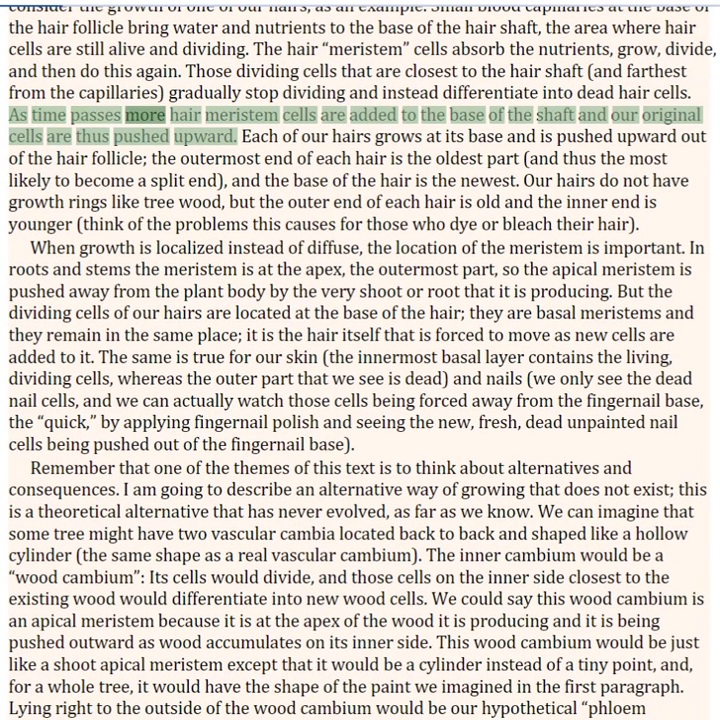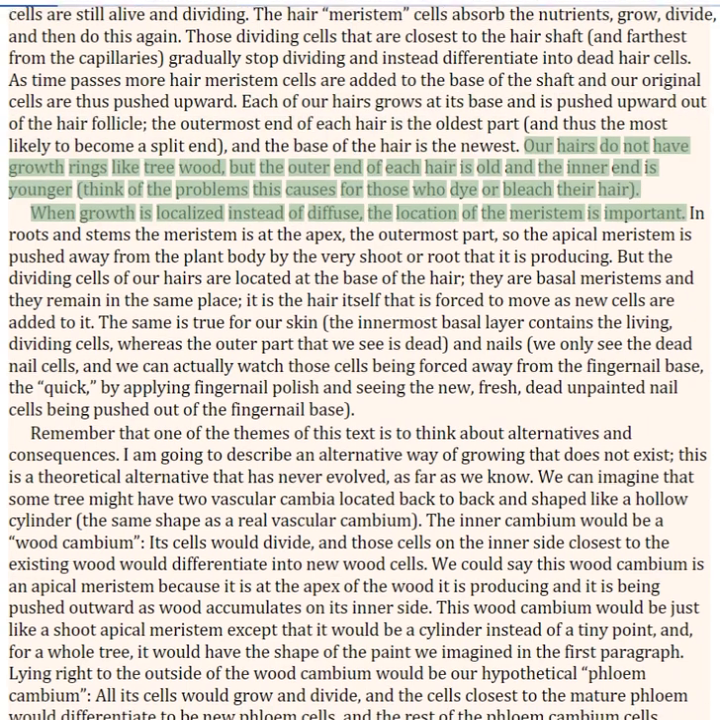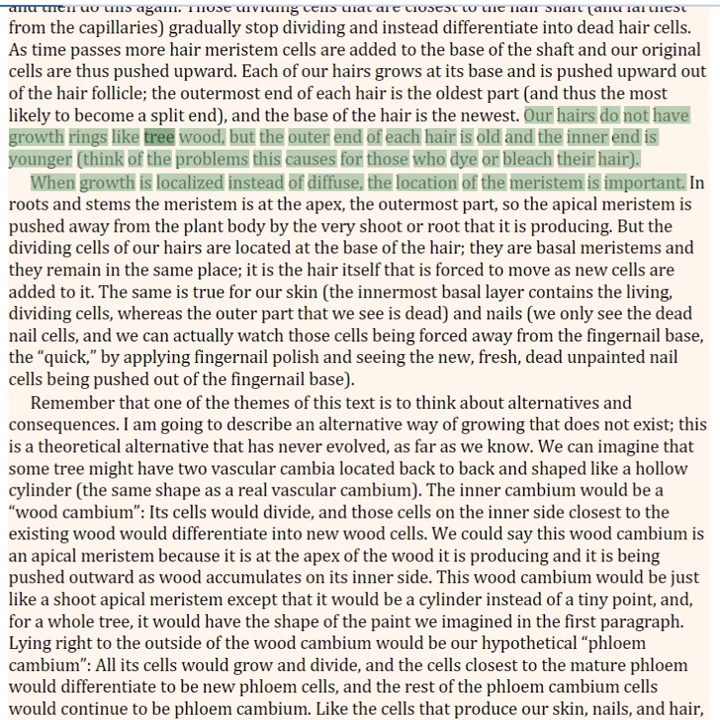As time passes, more hair meristem cells are added to the base of the shaft and our original cells are thus pushed upward. Each of our hairs grows at its base and is pushed upward out of the hair follicle. The outermost end of each hair is the oldest part, and the base of the hair is the newest. Our hairs do not have growth rings like a tree would, but the outer end of each hair is old and the inner end is younger.